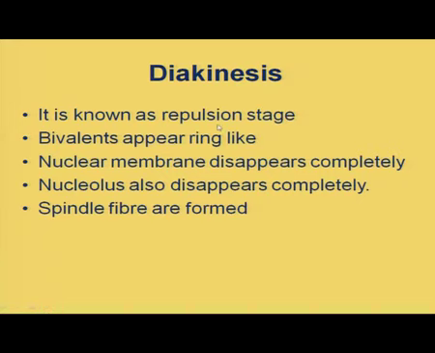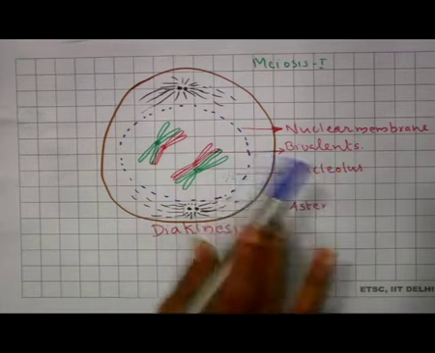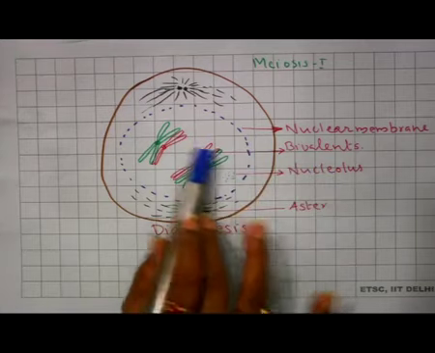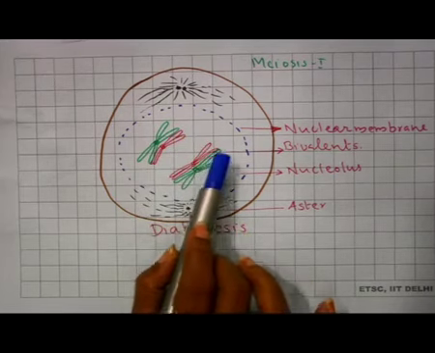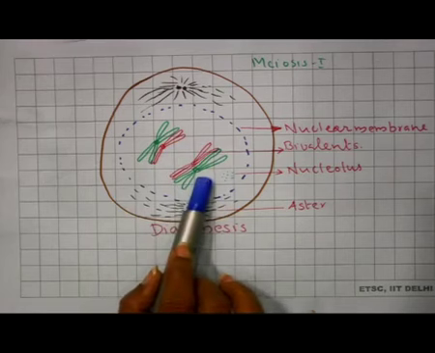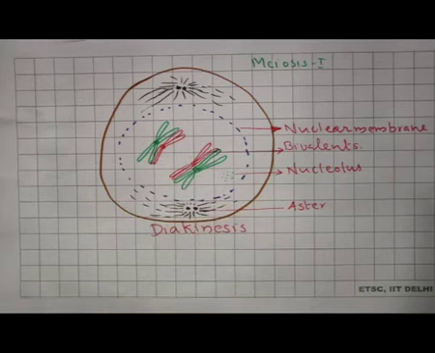Now, the next stage is known as the diakinesis stage. Here you can see the diakinesis stage. It is known as the repulsion stage. Here totally the chiasma is moved apart. You can't see any chiasma in this pair. Even after that, the bivalents will remain together. So, this particular phenomenon we call diakinesis or repulsion stage.